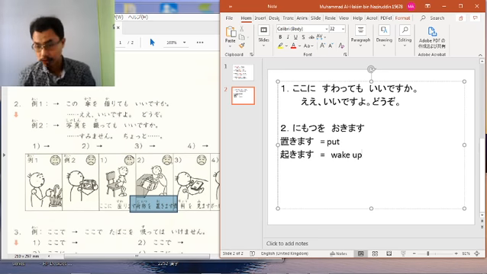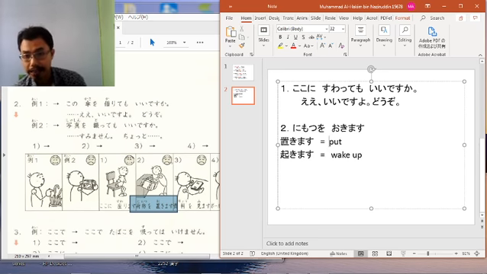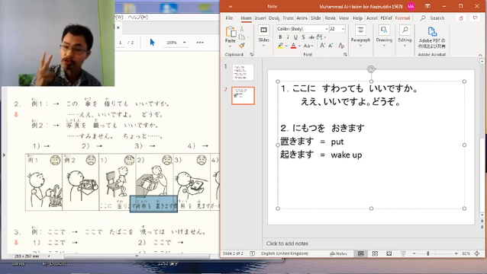So you need to be careful which one is the meaning before you convert the verb into the te form verb. Why? Because if the meaning is wake up, you need to follow nigurupu. Nigurupu verb, meaning the te form verb is actually okite, because mas is changing into te.